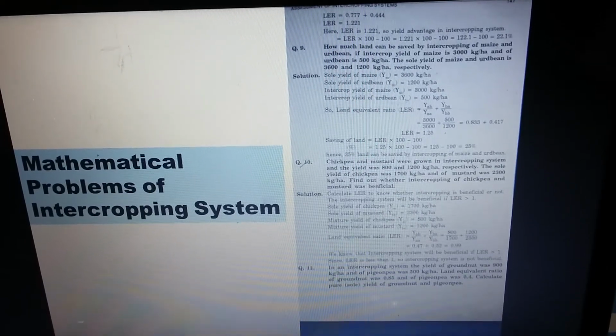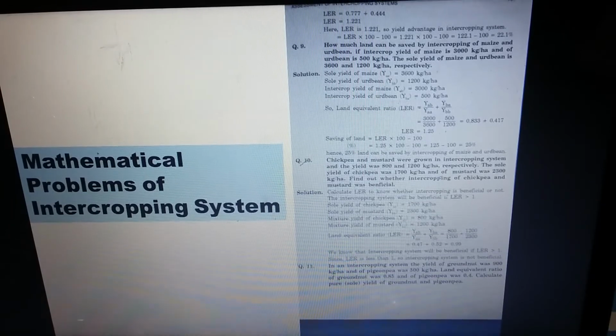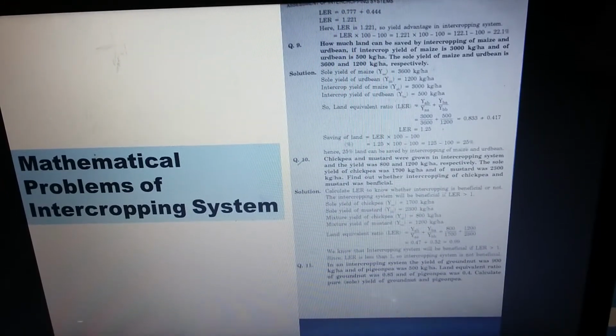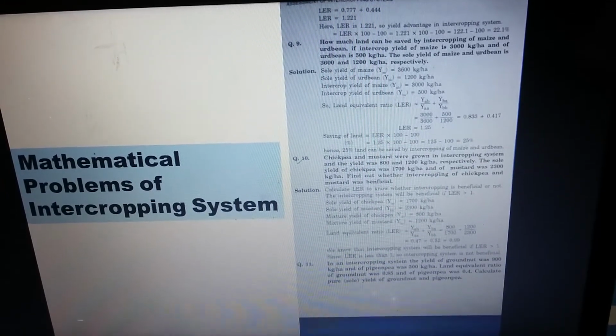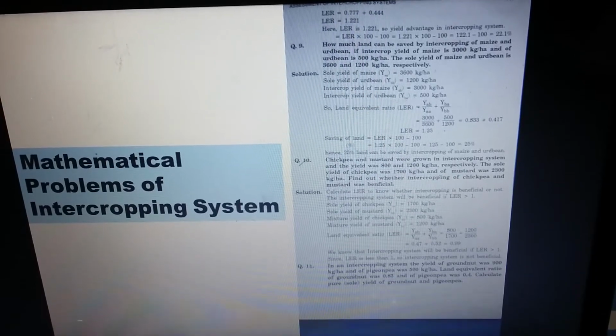So according to the formula, LER is equal to YAB by YAA plus YBA by YBB, that means 800 divided by 1700 plus 1200 divided by 2300. So we get the value 0.99. So it is less than 1. We know the intercropping system will be beneficial if LER is more than 1. So since it is less than 1, the intercropping system is not beneficial. Okay.